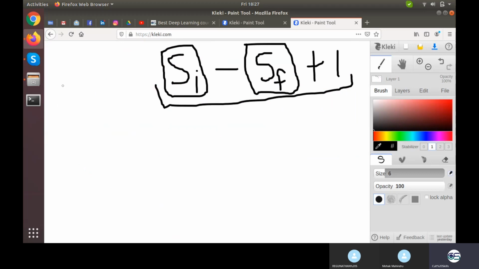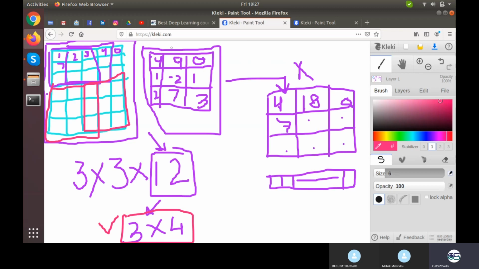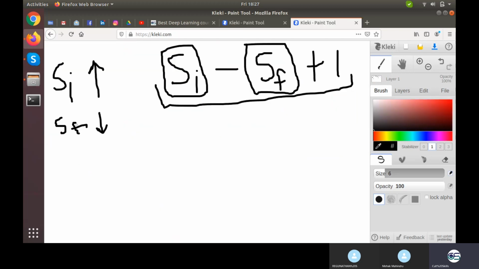So I will just write a few parameters for that. One parameter is size of image, which is directly proportional to the size. Another parameter is size of filters, which is inversely proportional to the resulting size, because the bigger the kernel would be, the fewer results we will get. Okay, so size of filter.